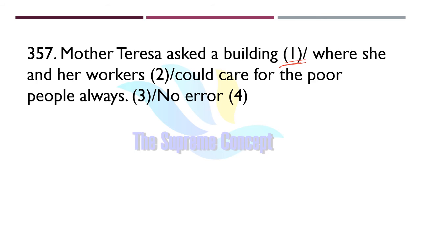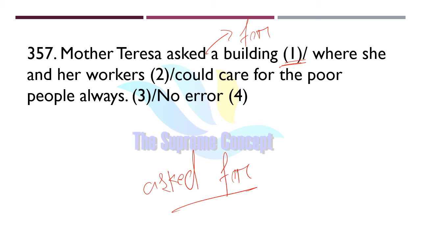After asked we will use the preposition for. It would be asked for. Here we use the preposition for because it shows the purpose of the action or the function.